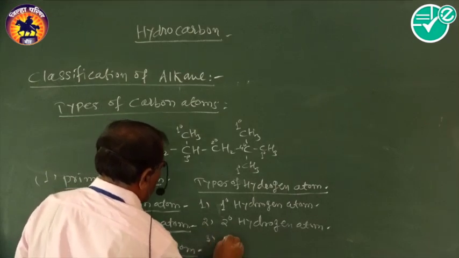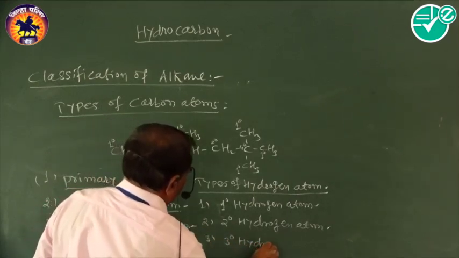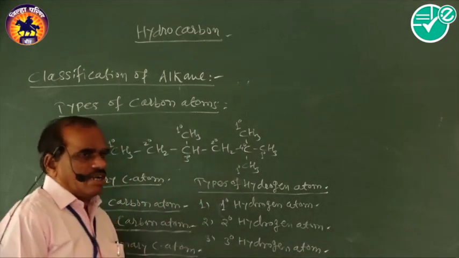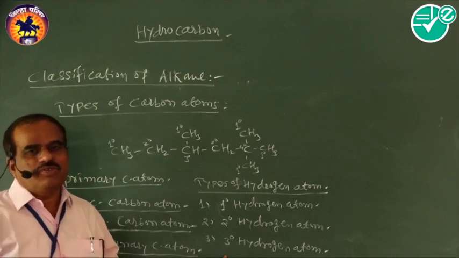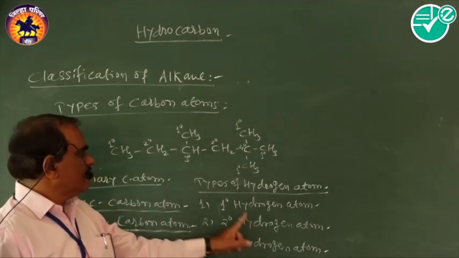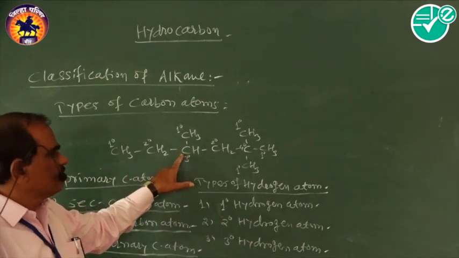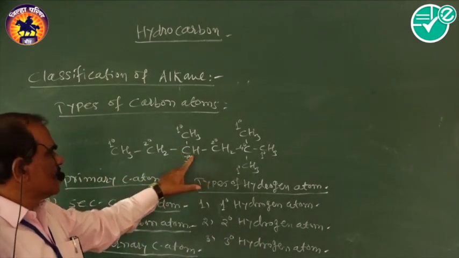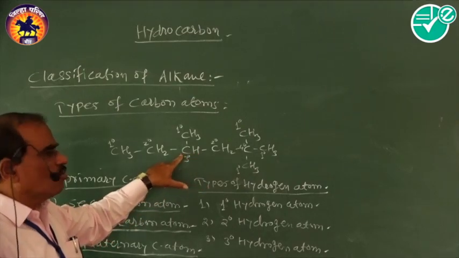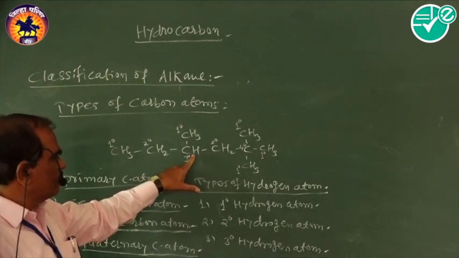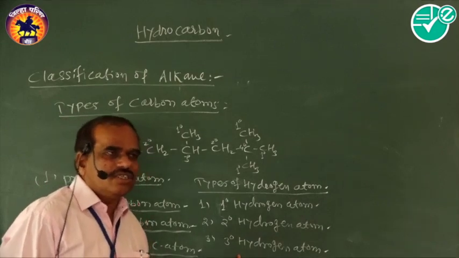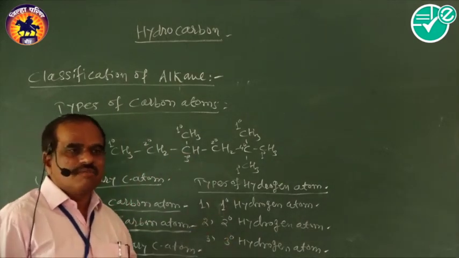Then third, tertiary hydrogen atom. Tertiary hydrogen atom means the hydrogen atom which is attached to a tertiary carbon atom is called tertiary hydrogen atom. Here in this case, this is a tertiary carbon atom. Therefore, this hydrogen atom is a tertiary hydrogen atom, because this hydrogen atom is attached to only a tertiary carbon atom. Therefore, this one hydrogen atom is called a tertiary hydrogen atom. Here in this case there is no quaternary hydrogen atom.